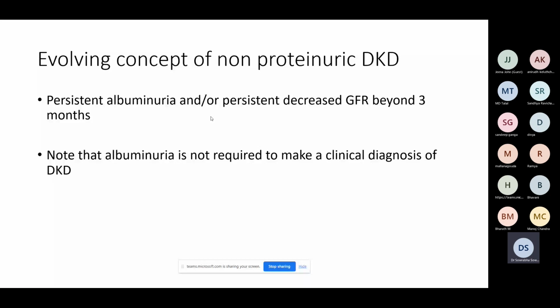There is a small subtype of diabetic nephropathy where they can directly present with decreased GFR without an albuminuria, without having gone through those traditional stages of microalbuminuria, macroalbuminuria, and then end stage renal disease. They needn't have gone through that. They may directly have gone to the decreased GFR or rather end stage kidney disease. So this is called as non-proteinuric diabetic kidney disease.